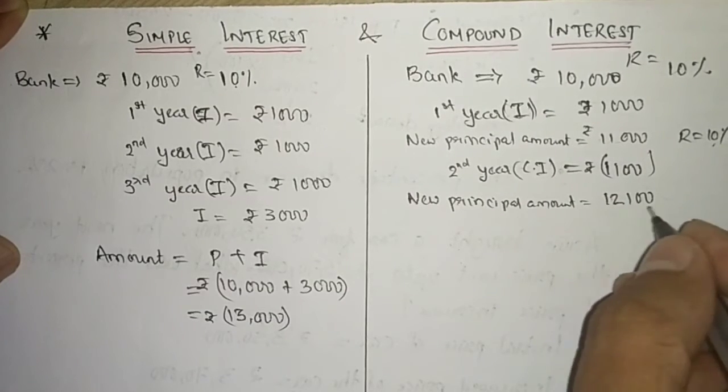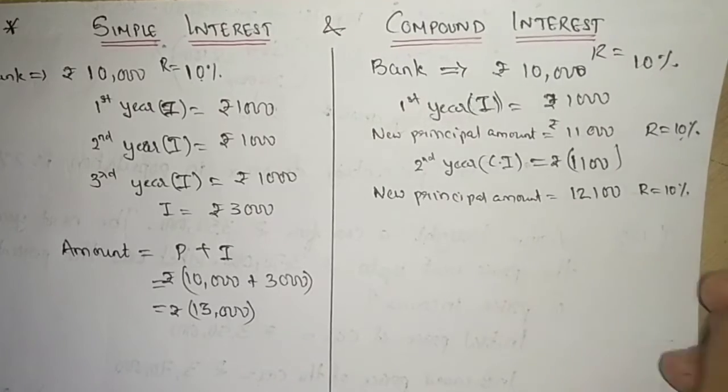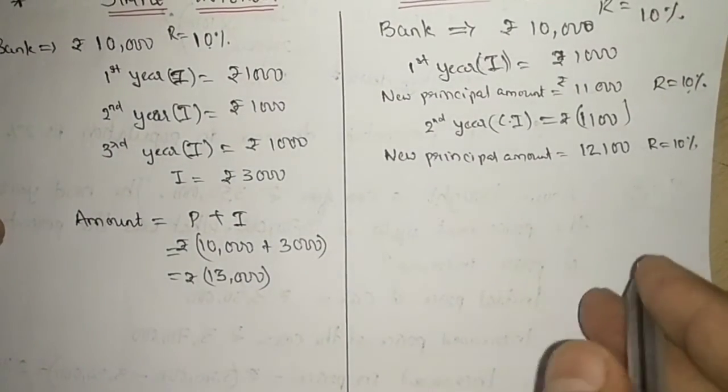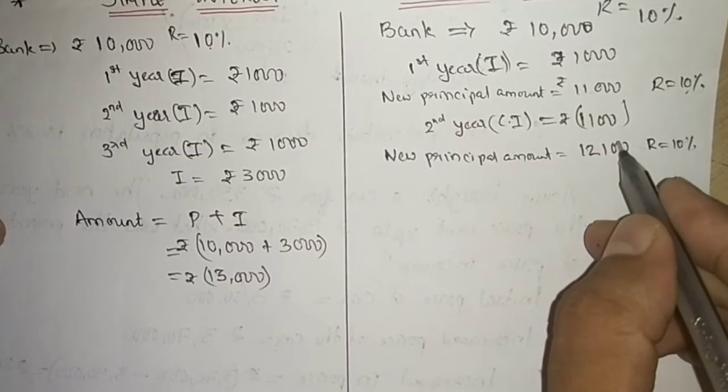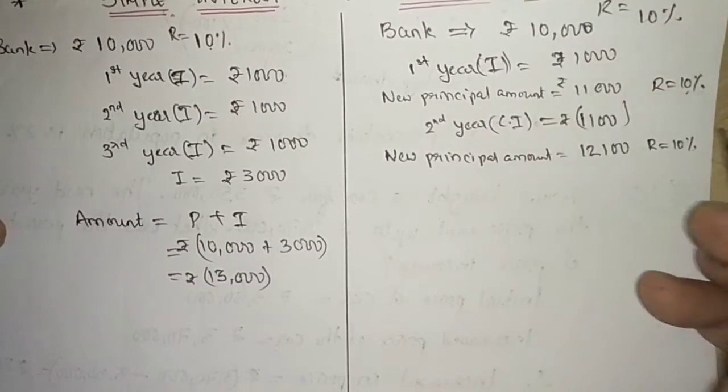This will be my new principal, and rate of interest will be again 10% only. So at the end of the third year, I have to pay 10% of 12,100 and not these two amounts.